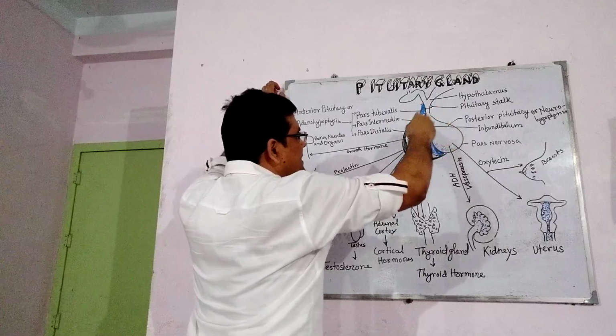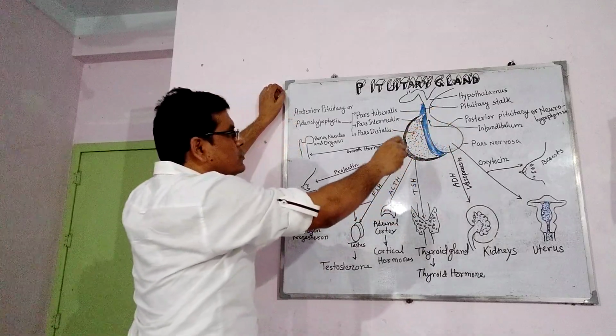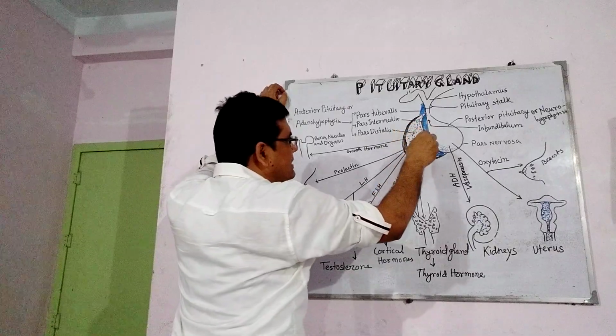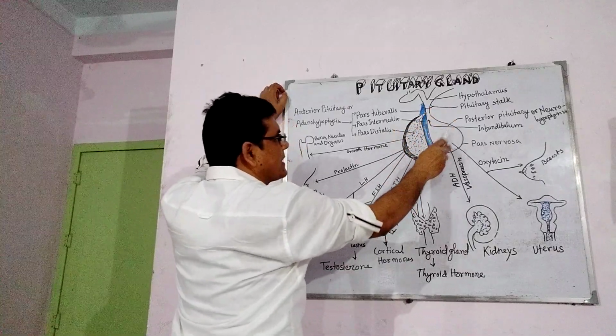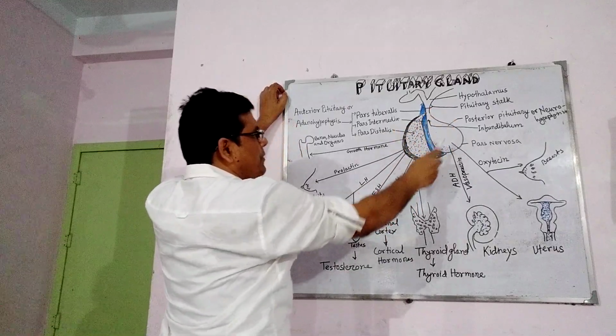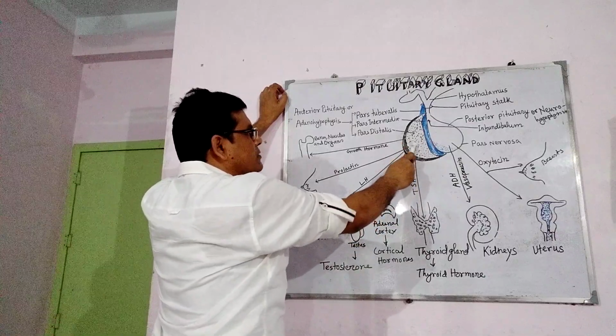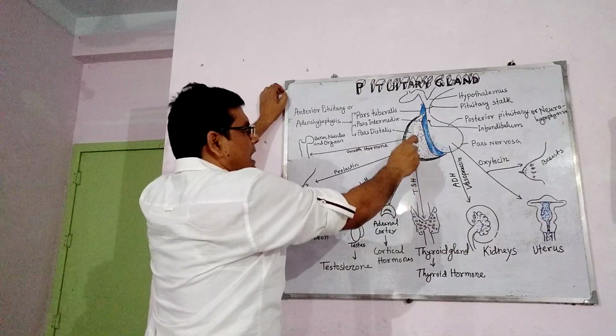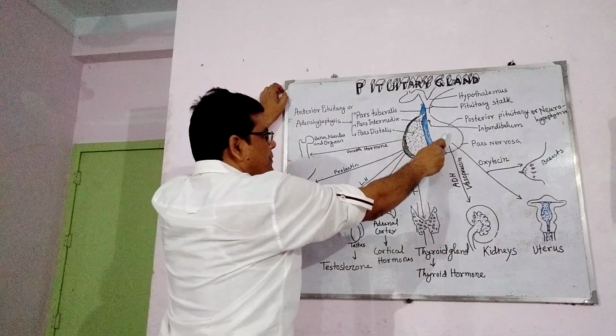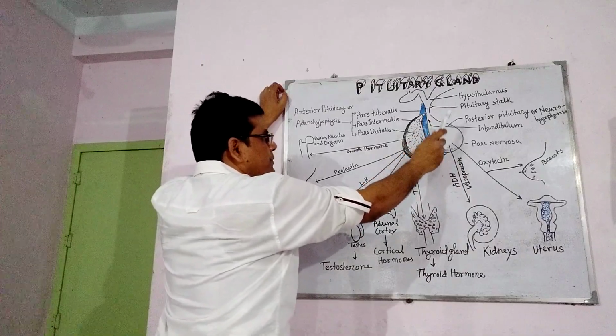This is a pea-shaped gland. It is divided into two parts, that is adenohypophysis and neurohypophysis. Here you can see the neurohypophysis and adenohypophysis. Adenohypophysis is called the anterior pituitary, and neurohypophysis is the posterior pituitary.